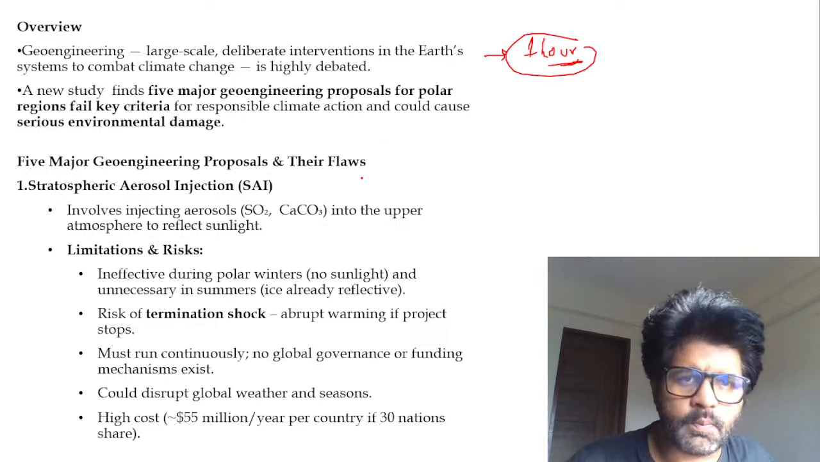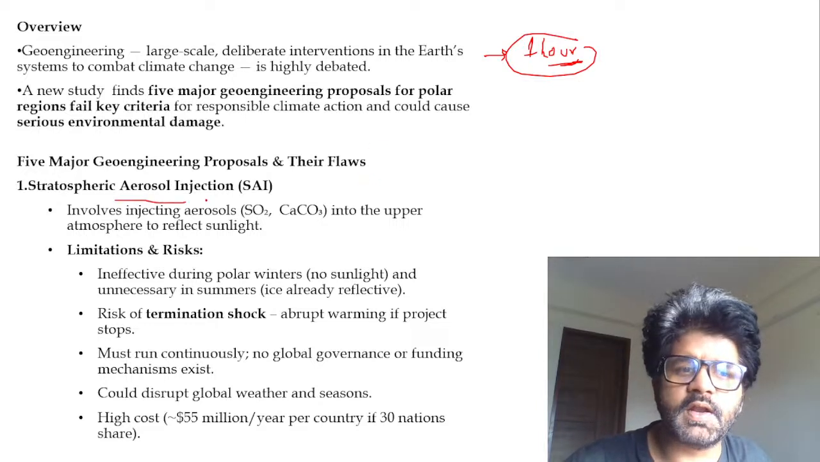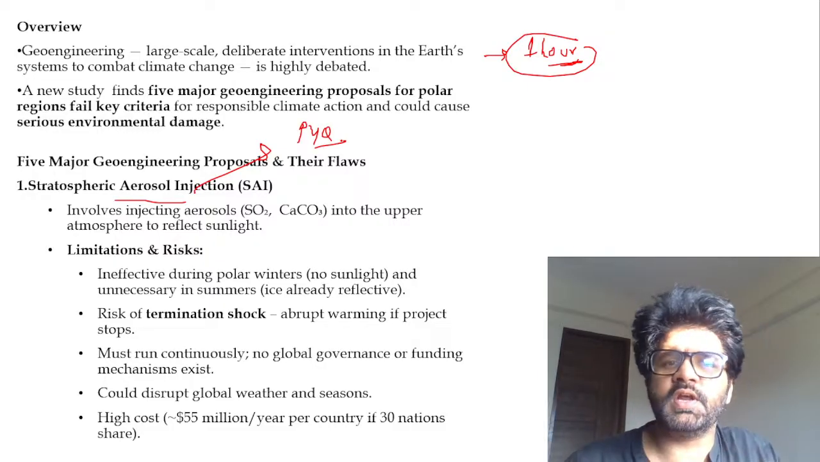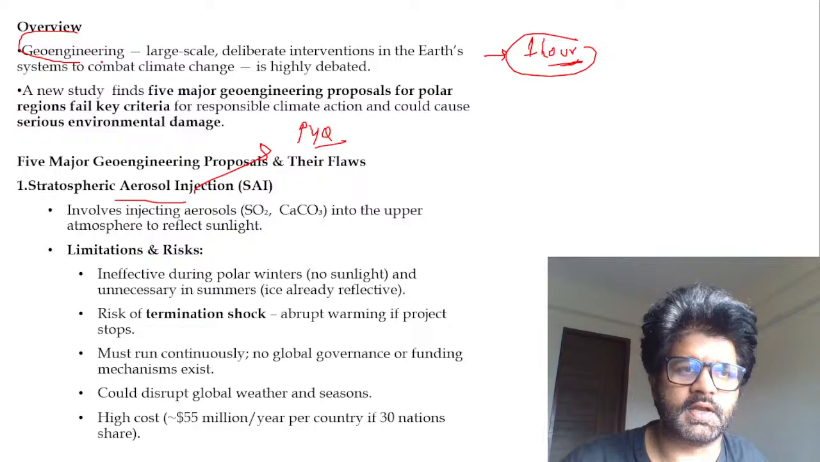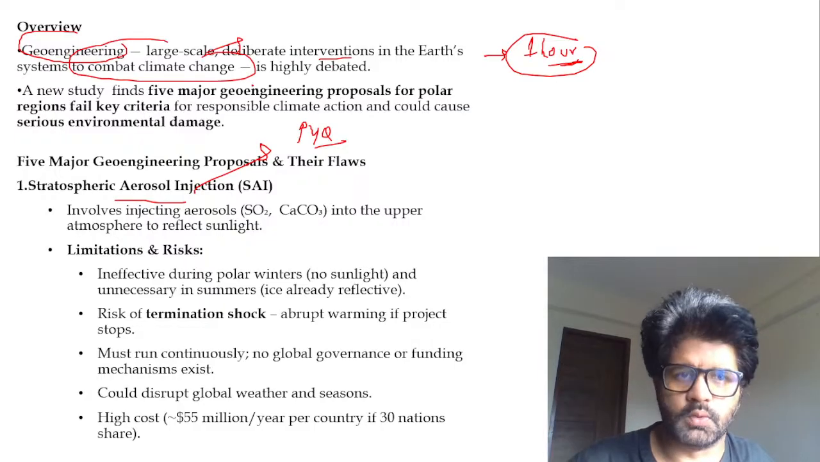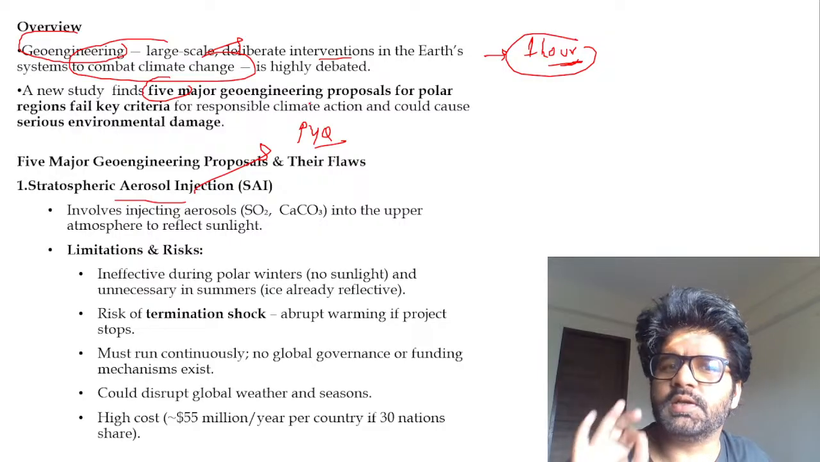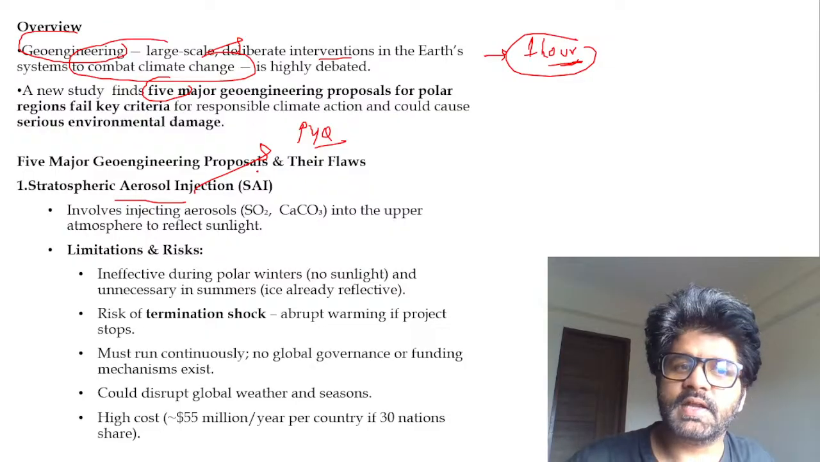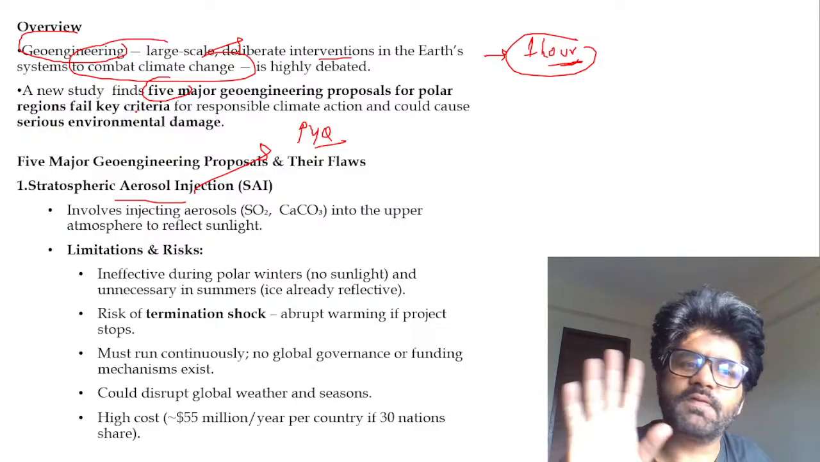So there are terms: phytoplankton, zooplankton, stratospheric aerosol injection. PYQ has been asked on it. We'll talk about it. So geoengineering, we have just discussed. What is geoengineering? When we are taking steps to reverse climate change, reverse global warming. Cool. Five major geoengineering techniques are there, and according to the author of this article, awesome article, he's saying that they are failing key criteria.